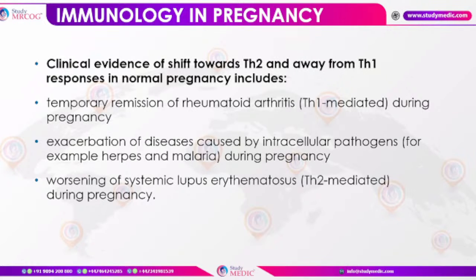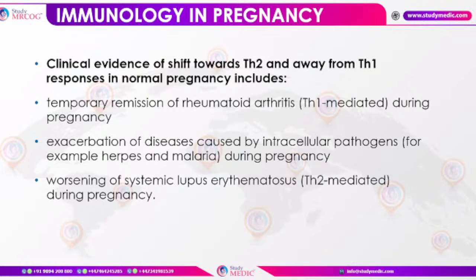Why is there temporary remission of rheumatoid arthritis? We say that the immunological clock of pregnancy is shifting towards T helper 2. T helper 2 immunological clock is higher. So as T helper 1 is being depressed, there would be remission of rheumatoid arthritis.